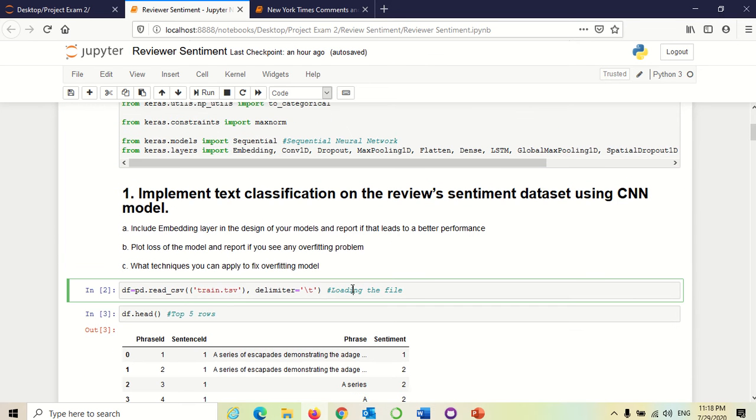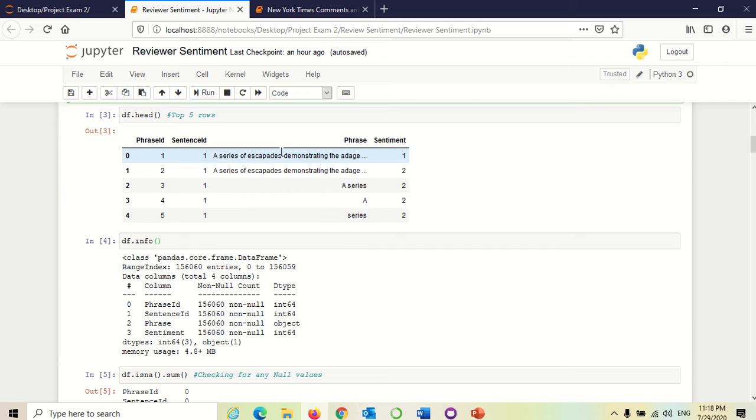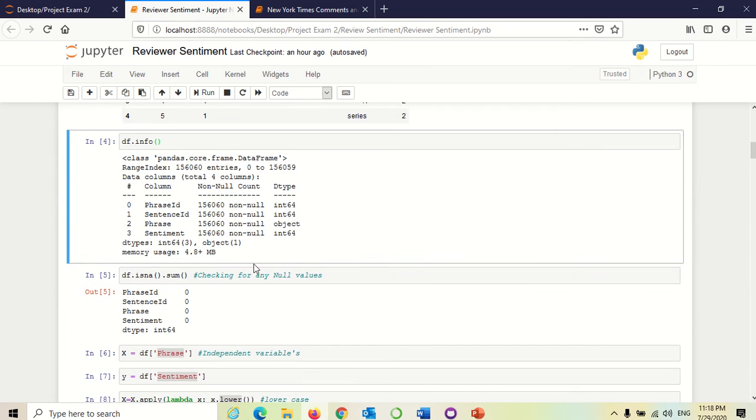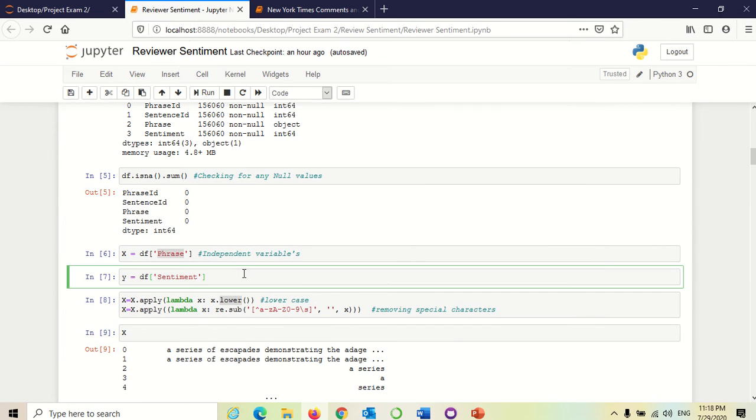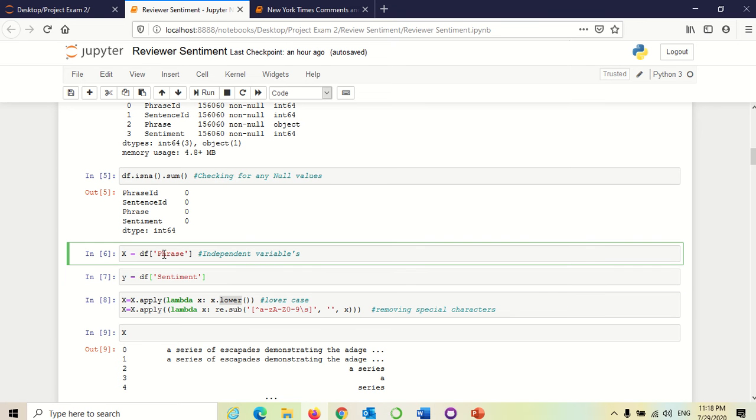We have loaded the dataset into the data frame, read the top 5 rows, checked the info of the data frame, and checked for null values. As it is a sentiment task, I have taken the sentiment as the target and the phrase as the independent variable.